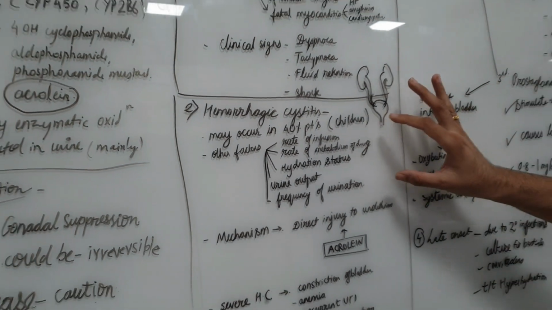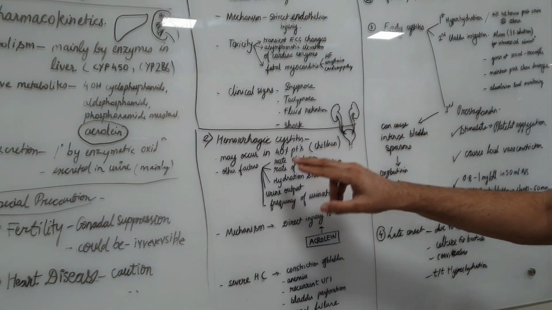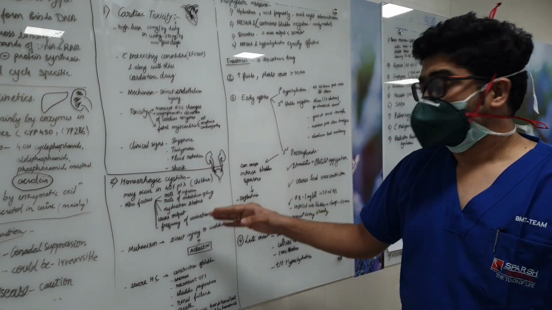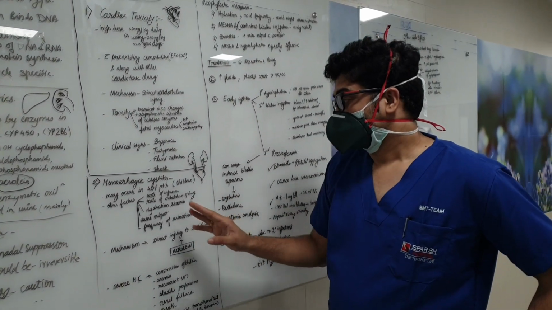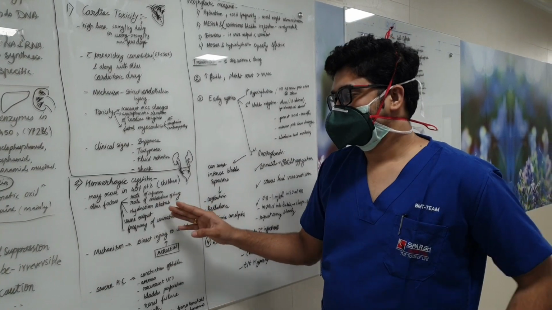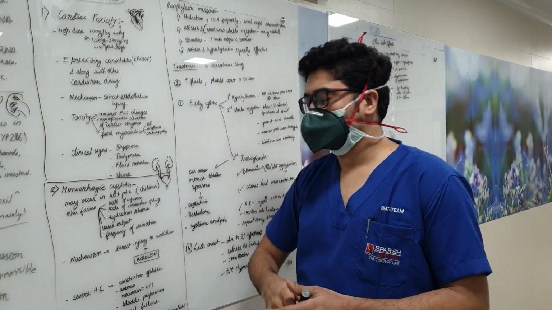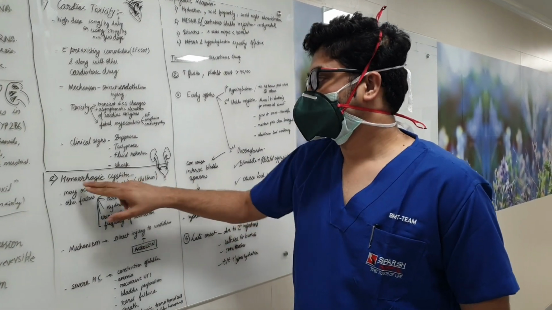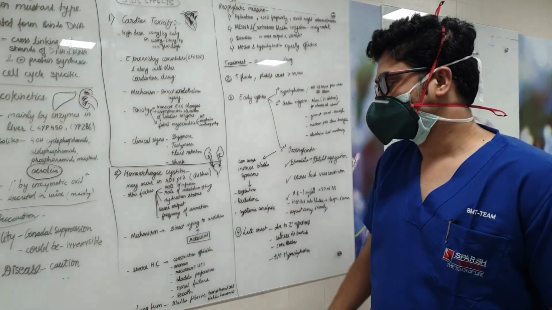This is again a very important thing to remember, because with a higher rate of infusion, a higher rate of metabolism, lower hydration status, decreased urine output, and reduced frequency of urination, there will be more chances that the patient will develop hemorrhagic cystitis.